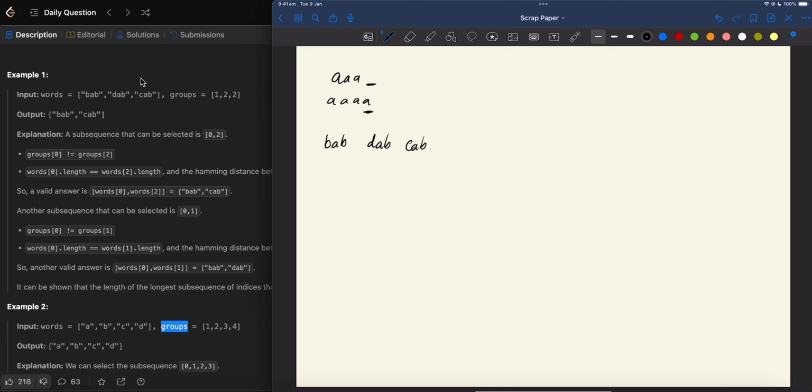I think what we can do is set DP, so whatever is in DP would be the longest subsequence from 1 to i, so i would be the index in DP, right?